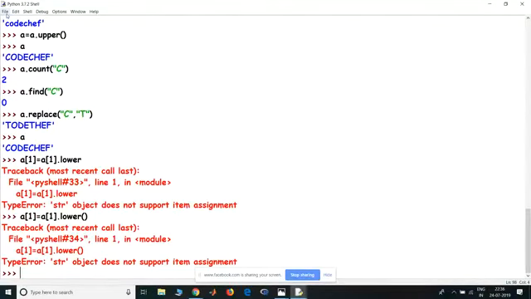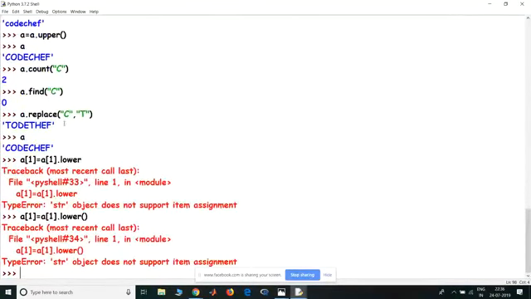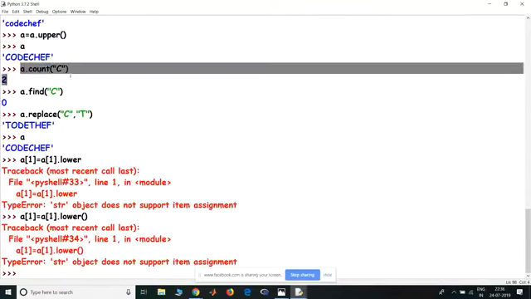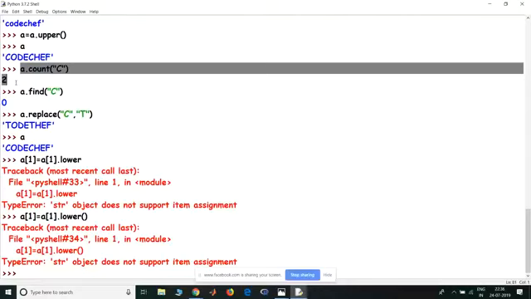And Ajay, you said if I want to find the number of times that something occurs, so I showed you the use of the count statement here. Here is the count statement. So if I do an a dot count C, it has been counted that C occurs 2 times. All right.